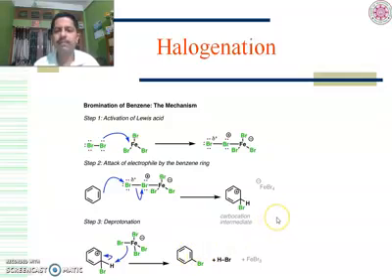This is very simple. The reaction involves basically 3 steps. The first step involves the release of the electrophile, how the electrophile is generated from the reagents. After formation of the electrophile, it will attack the benzene to form the sigma complex in the second step. In the third step, deprotonation or proton elimination will take place to regenerate the benzene. These 3 main steps are involved in all the 5 aromatic substitution reactions we are going to discuss here. The first, which we have discussed already, is halogenation.